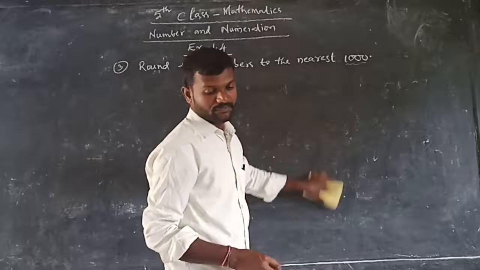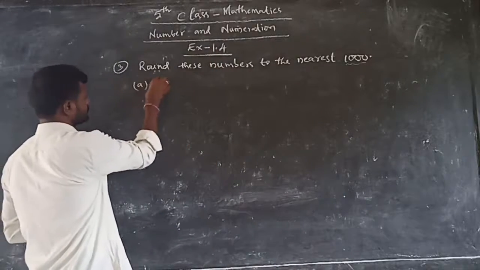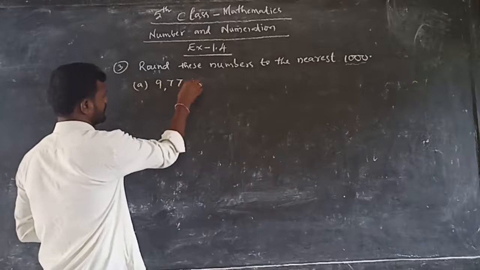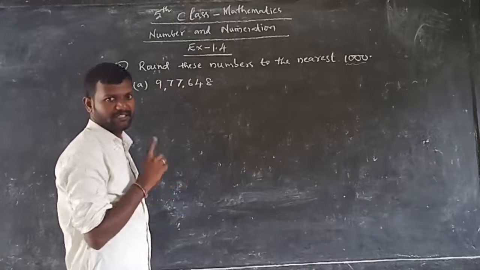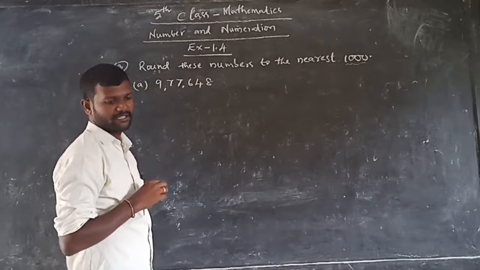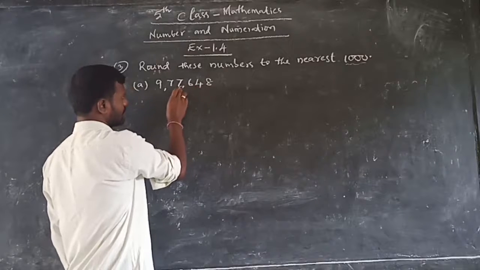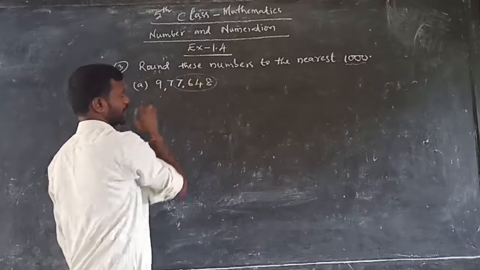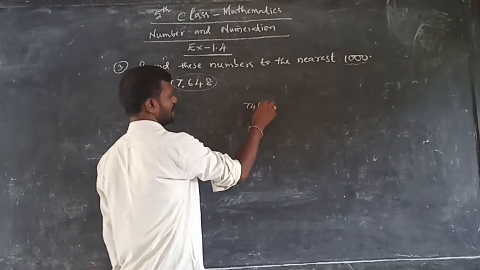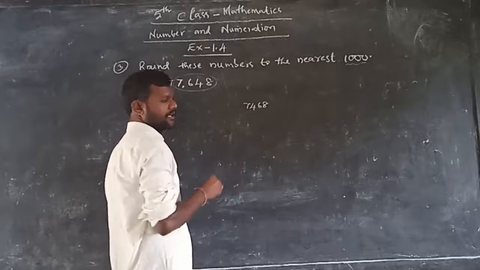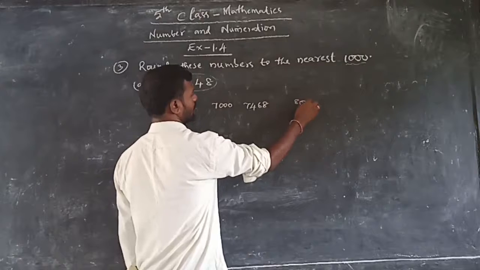Just observe that. What is the first number given? 9,77,648. What should we take? Ones, tens, hundreds, thousands. Till this one you have to take. 7,468. It is between which ones? It is between 7,000 and 8,000.